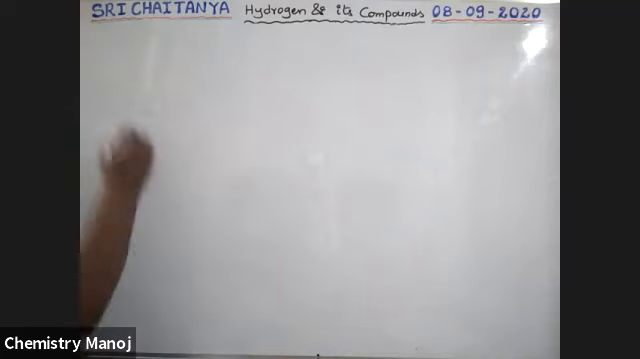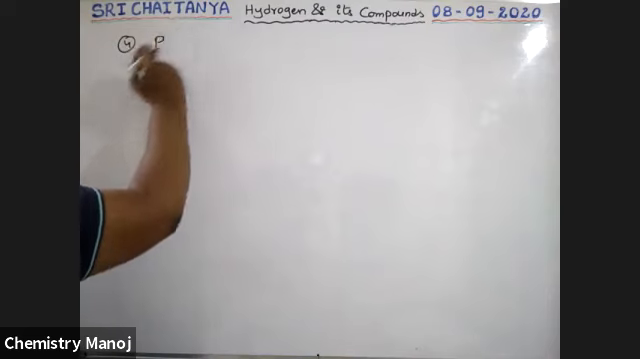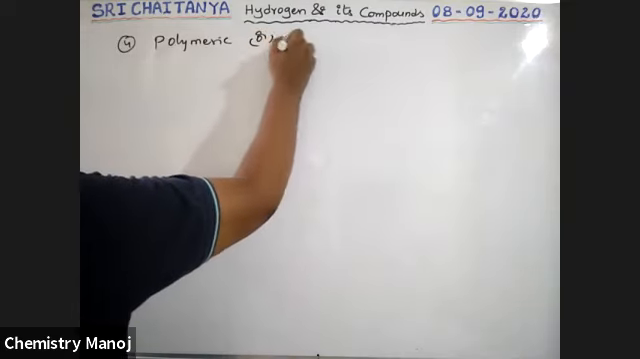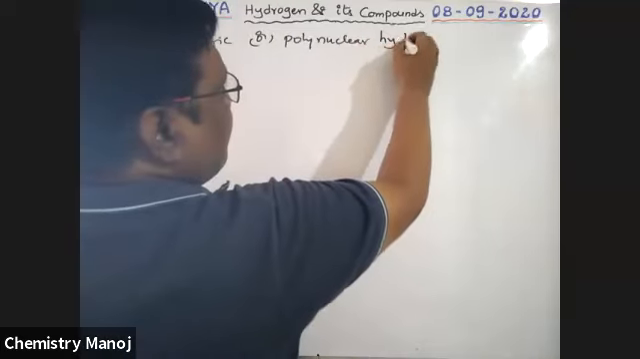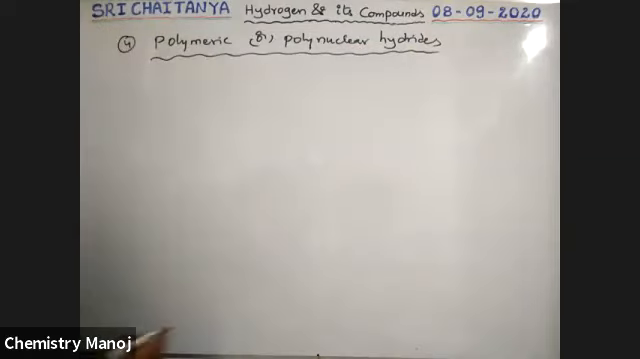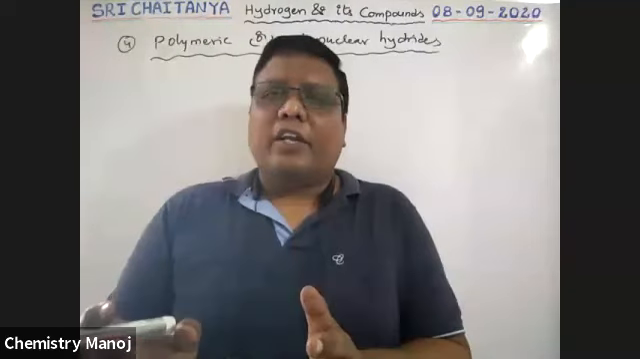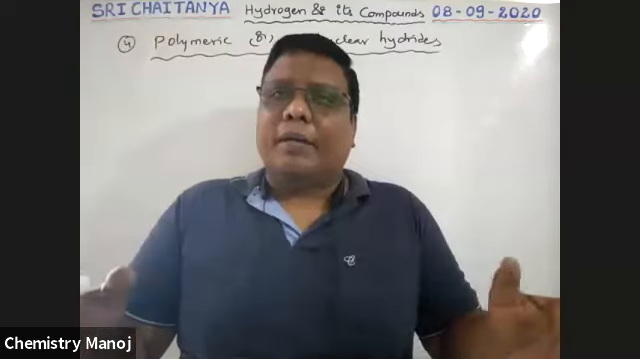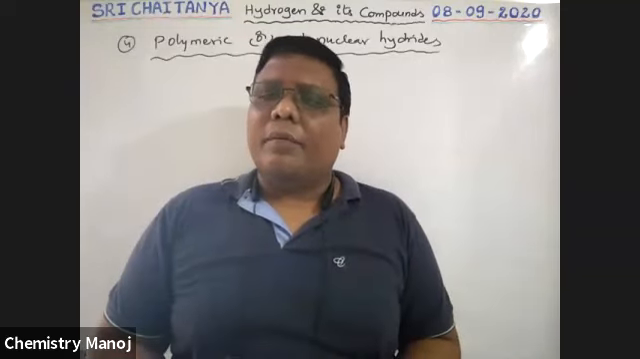That is the fourth type, polymeric or polynuclear hydrides. So what type of hydrides? Here polymeric structures exist, not individual molecules, so not discrete molecules. A combination of a number of molecules in a series gives a polymer. So polymeric structures exist here. What type of elements can form this type of polymeric hydrides?